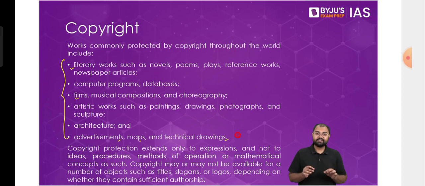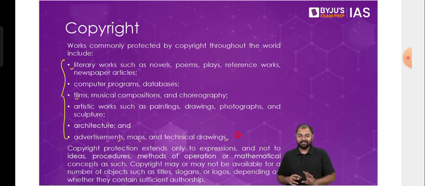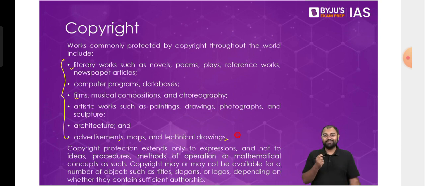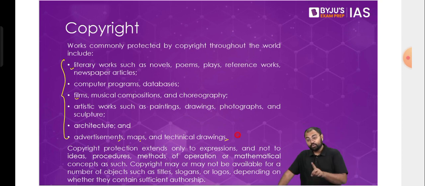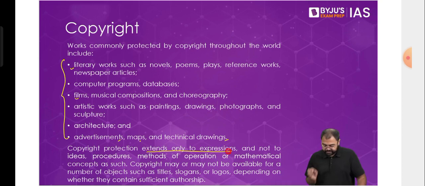For example, you cannot just get a copyright for having an idea about writing a book. You cannot go to the government and say, look, I have thought of writing a new book, so please give me a copyright to it. No, unless your manuscript is completed. When your manuscript for that book is completed, only then you get the copyright for that. So that's why it extends only to expressions and not to ideas, procedures, methods of operations, or mathematical concepts as such. So anything that is natural cannot be copyrighted.